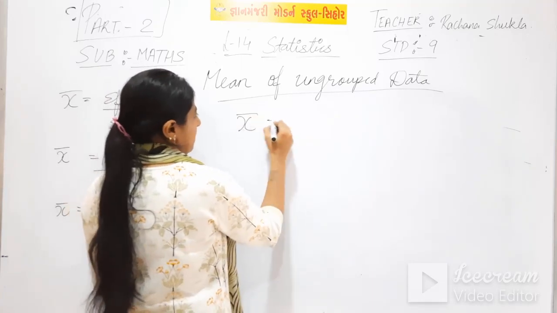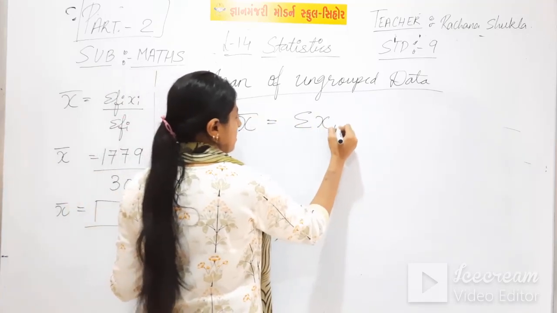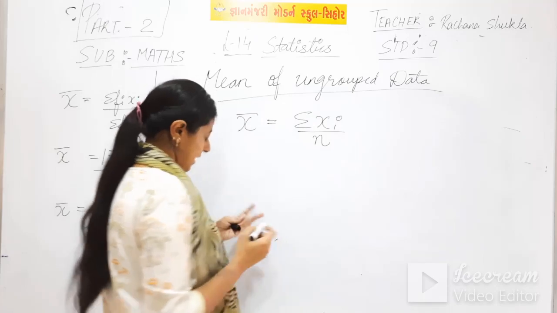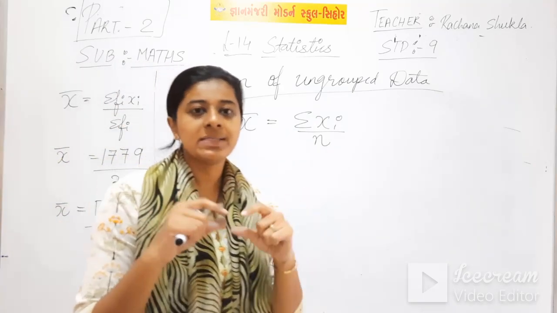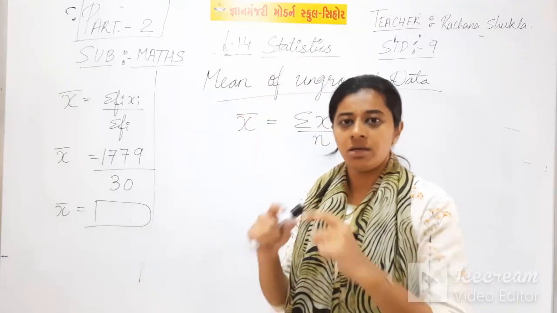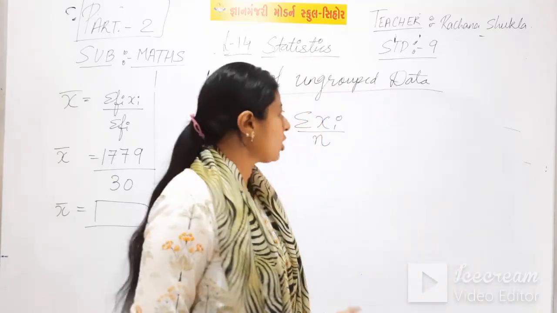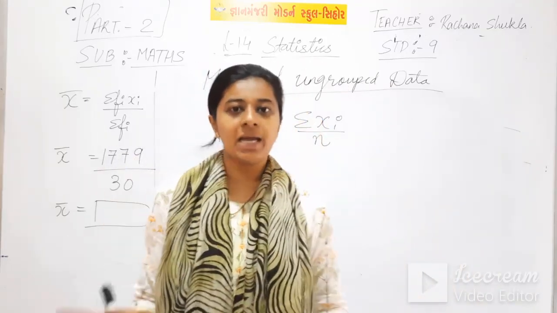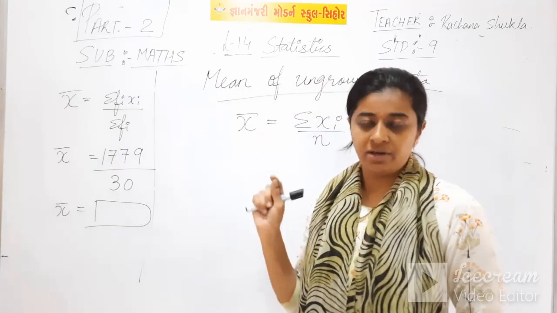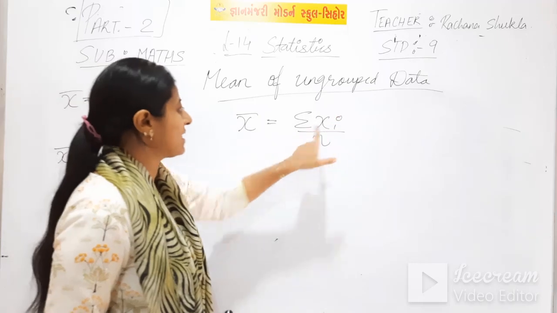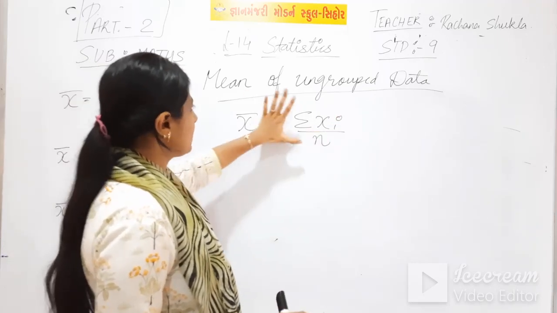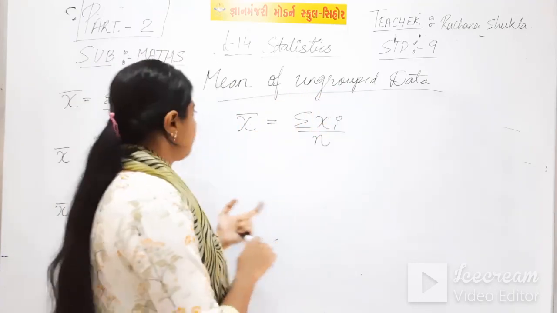That was x bar equal to sigma xi upon n. This is the formula for finding out mean when simply the numbers are given in a line. It does not matter how many numbers there are, but when the numbers are given in a line, you have to put this formula, sigma xi upon n. That is, the data is ungrouped data.